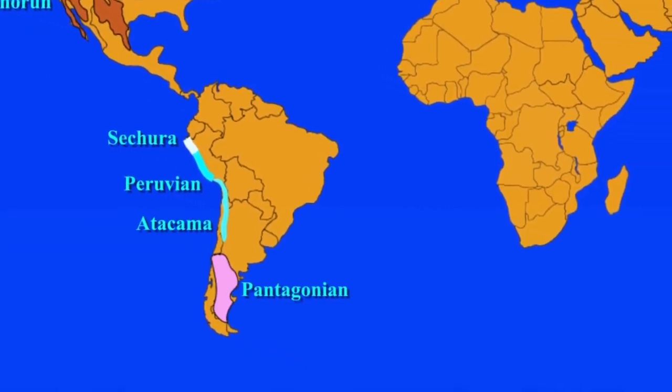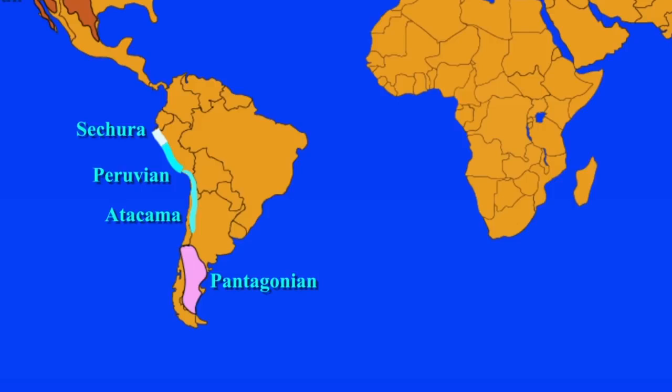The next one is the Patagonian Desert. It is the largest desert in Argentina and it is a cold winter desert and is the 8th largest desert in the world by area, occupying 673,000 square kilometers. It is located primarily in Argentina with small parts in Chile and is bounded by the Andes to its west and the Atlantic Ocean to its east in the region of Patagonia, southern Argentina.